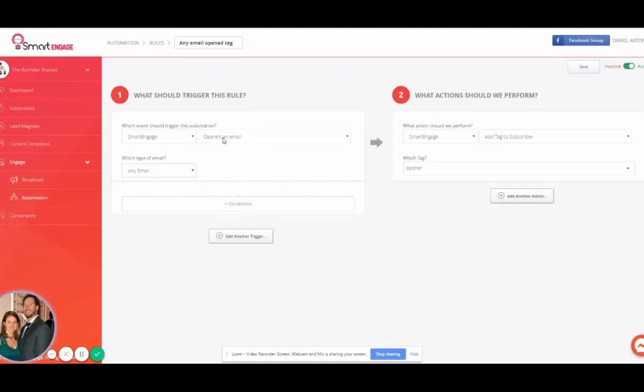So all I've done here after opened an email, I set any email. You could also do a particular broadcast if you had one to use, but I just do any email because I just want to make sure if they're opening it, we're tagging them as someone who can open an email. And then very simply, SmartEngage is the action, add tag to subscriber, and then Opener. And that can be whatever you want it to be. That just is a helpful way for me to stay organized, and then I know who's opening.